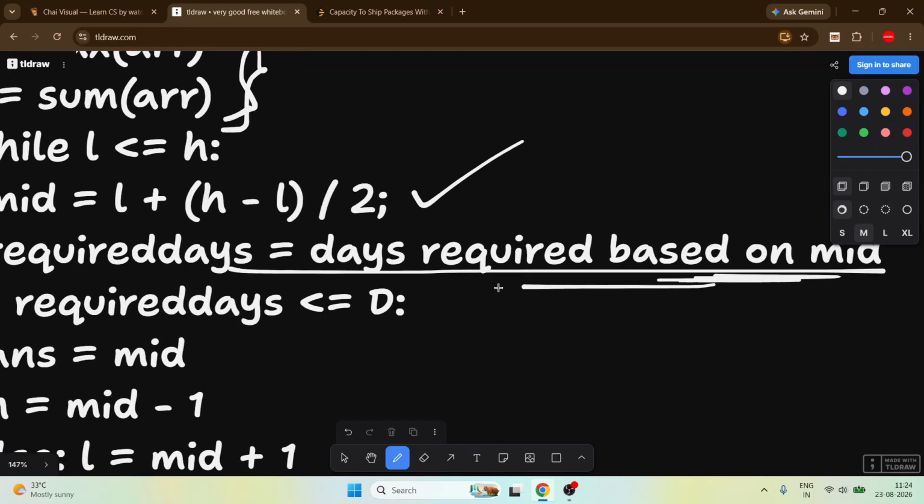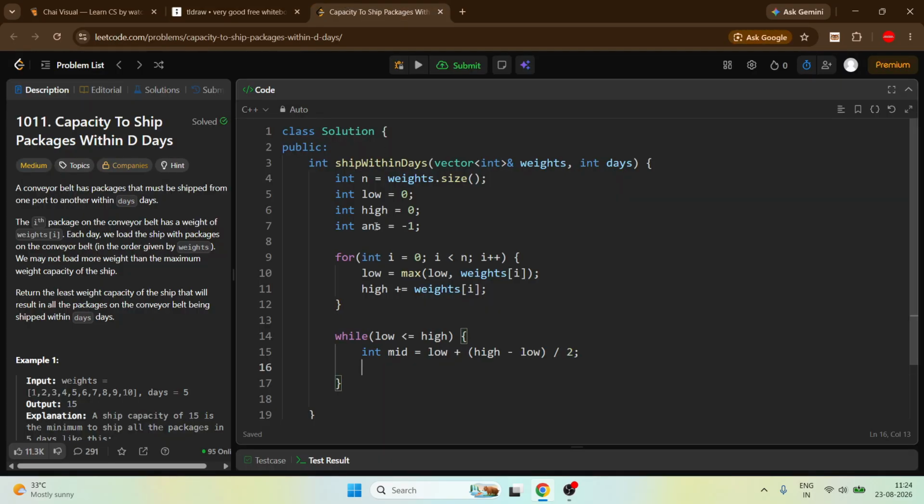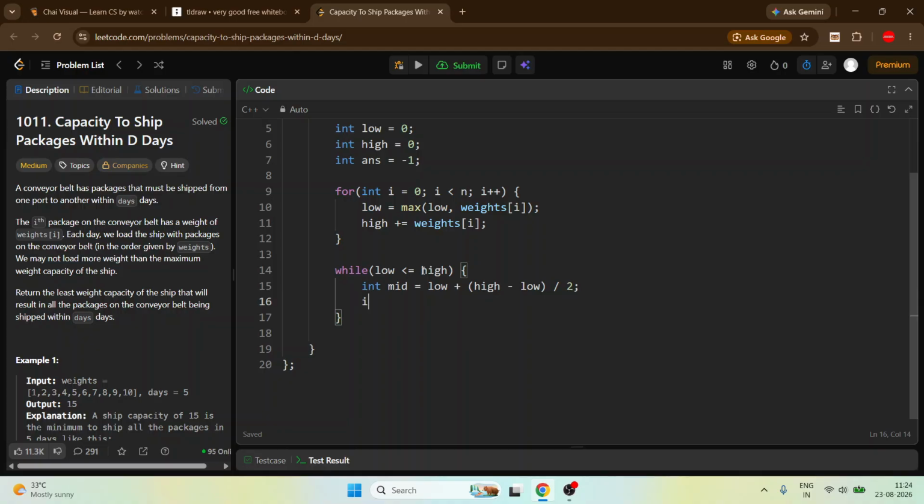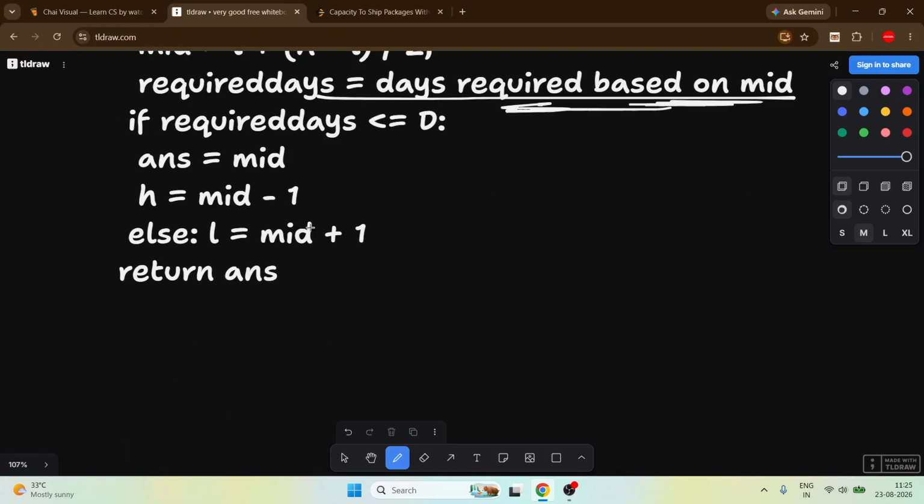We have to calculate the required days based on this mid. So take this required days and let's call it a function, and the function will return us the required days. So calculate required days, and simply we got our weights and our mid. We only need these two, and then we just perform this operation.